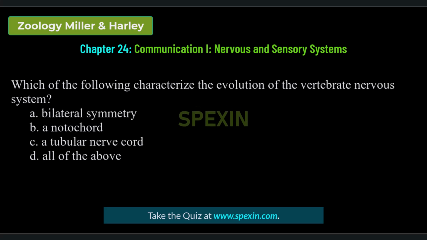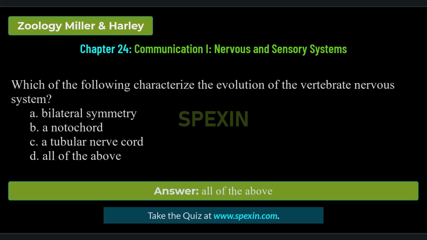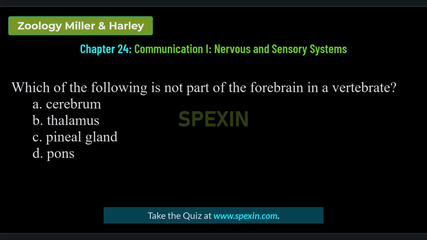Which of the following characterize the evolution of the vertebrate nervous system? Bilateral symmetry, a notochord, a tubular nerve cord, all of the above. Correct answer: all of the above. Which of the following is not part of the forebrain in a vertebrate? Cerebrum, thalamus, pineal gland, pons.